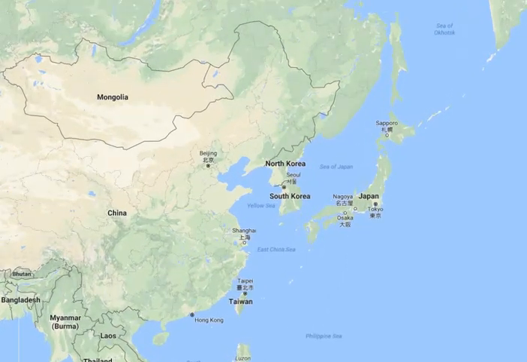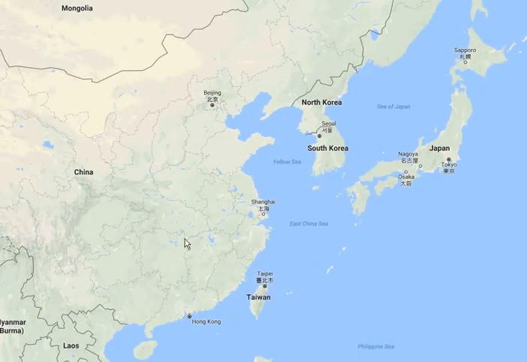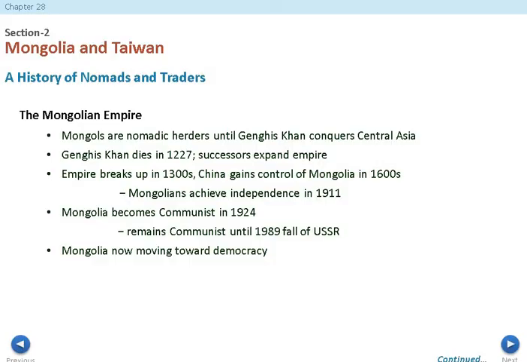Now another thing to make sure that we understand is Taiwan, and Taiwan is right next to China. What's so important about that is that China and Taiwan's history are kind of linked together when the nationalists flee China. So again, you're going to see these two countries are kind of connected. So keep that in mind when we start talking about the history of the nomads and the traders, and we start talking about Mongolia and Taiwan.